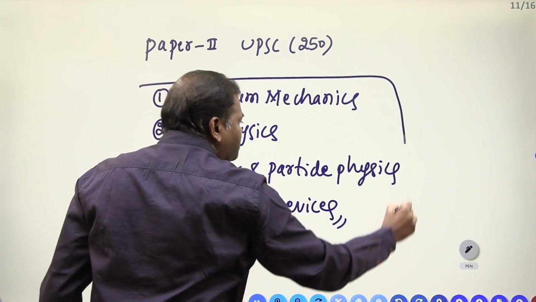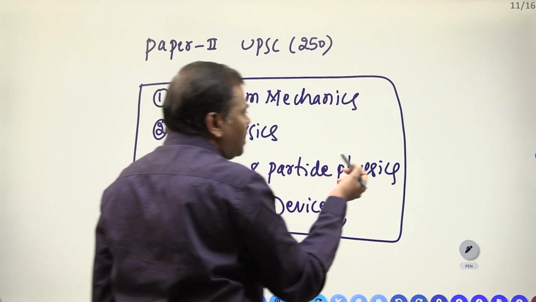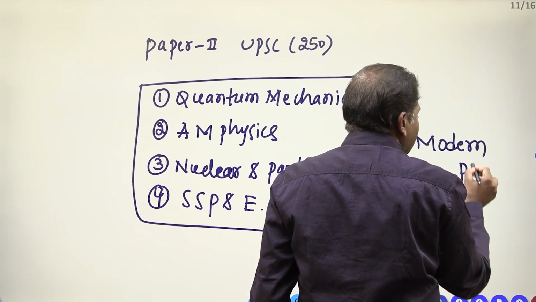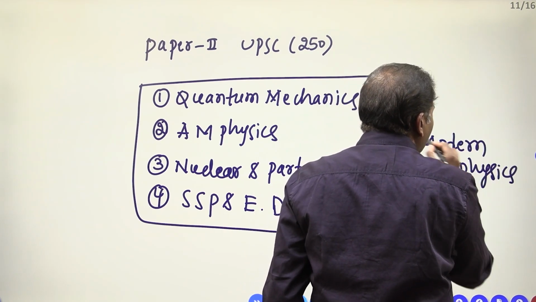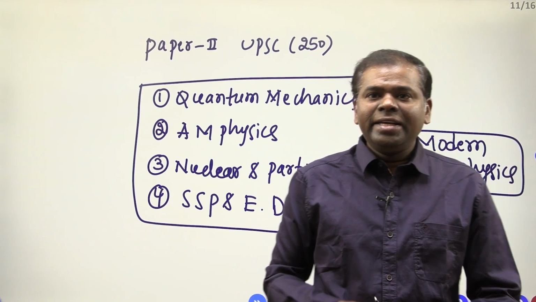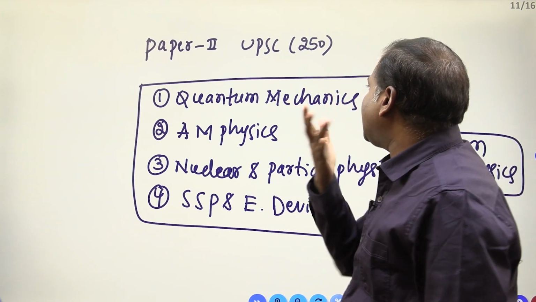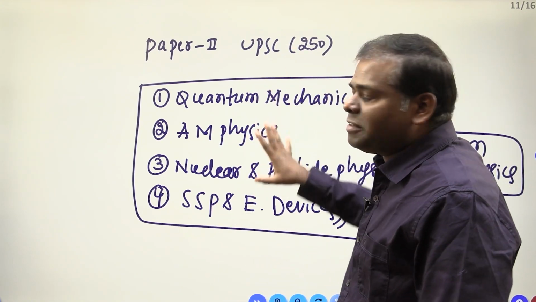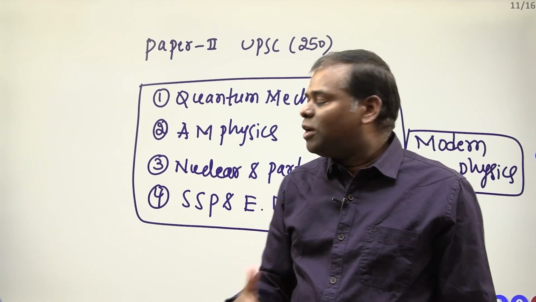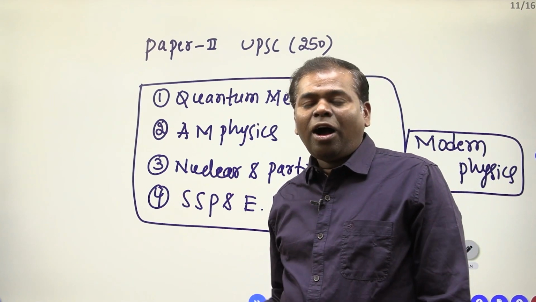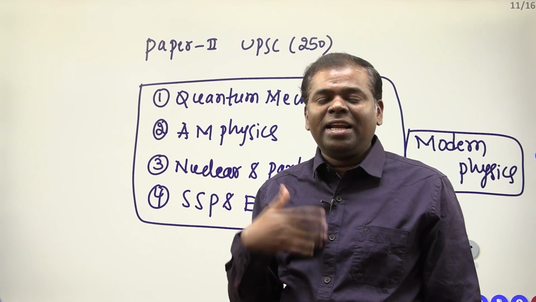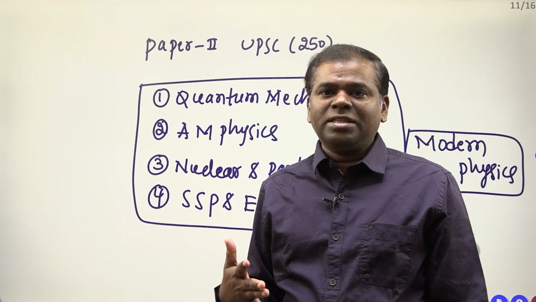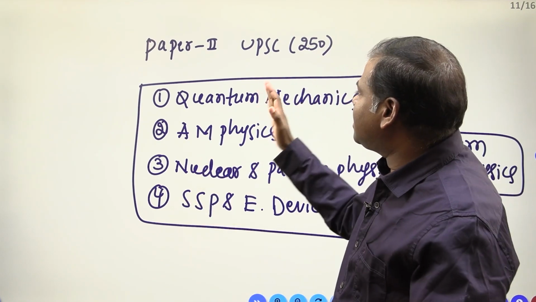These four chapters you also have to learn in your BSc modern physics. In modern physics, four sub-units are there. You have to see here 250. If you read one paper, you will get the 250. Paper 1 has the first year syllabus, the second year syllabus, and third year electromagnetism also included. So that is paper 1.